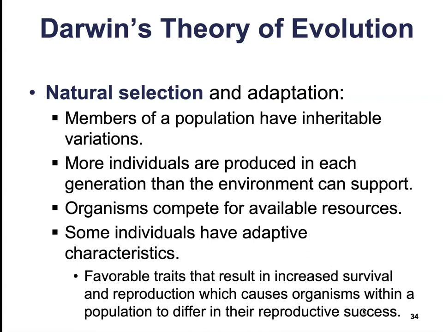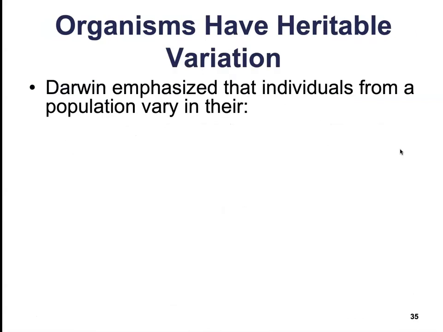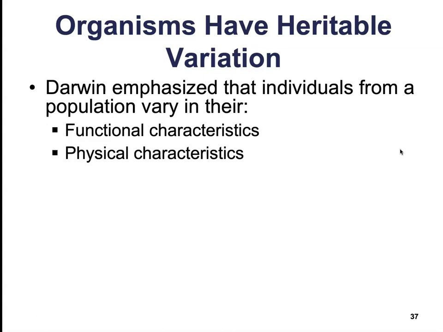In other words, variation is inheritable. It gets passed down from one generation to the next, and some variations are better in that particular environment than others. Those that are favorable are going to get passed down. Those that are not favorable will not. Simple as that. So Darwin emphasized that individuals from a population must vary in their functional characteristics, their physical characteristics,